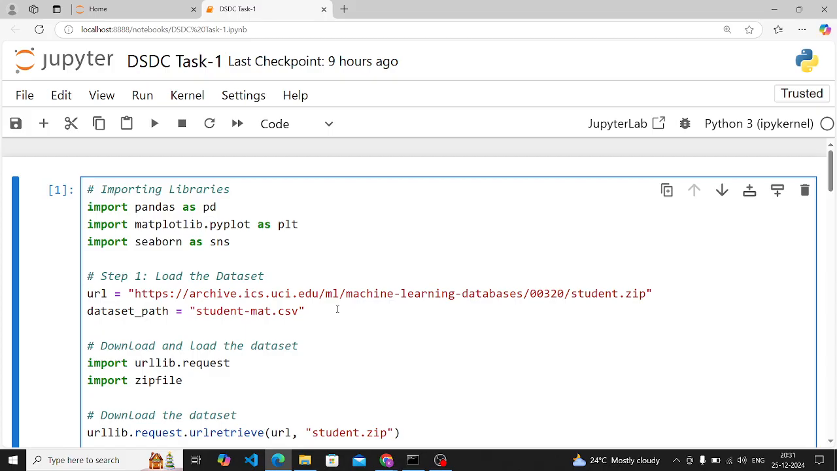So the evaluation criteria will be your code quality. Is the code organized, well commented and efficient? We'll see that. Second comes your data insight: are the analysis questions answered correctly with supporting calculations or not? Then we'll check the visualization part: is it clear, relevant, and well labeled? It should not be cluttered. Then comes the report quality: does the markdown documentation effectively explain the process and findings?